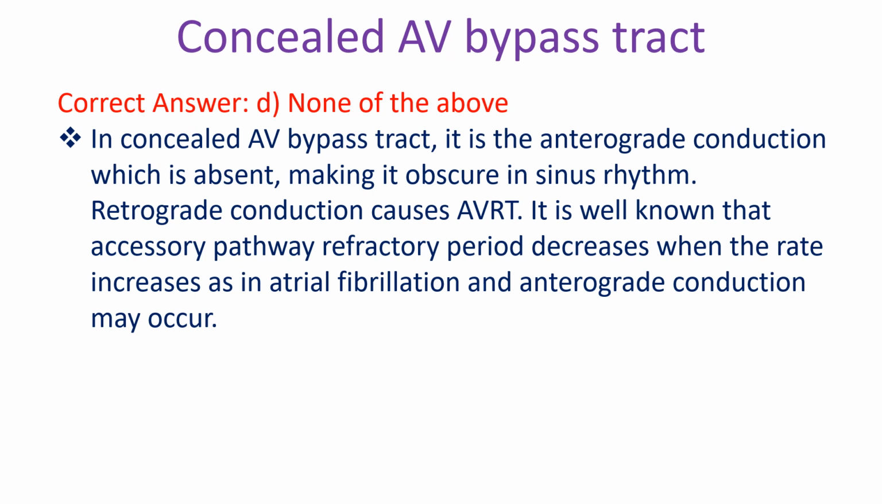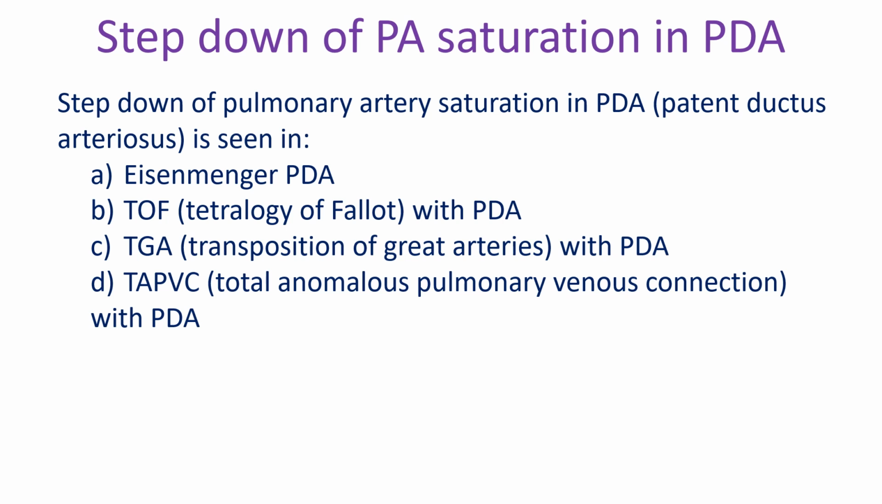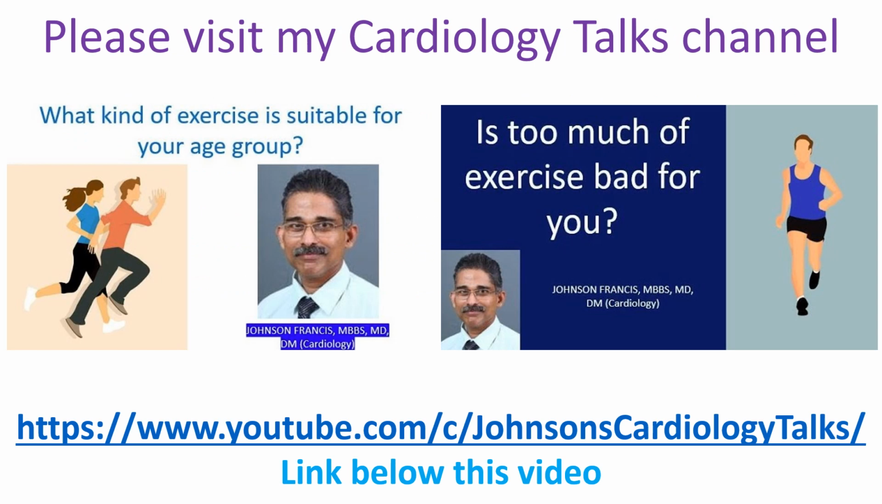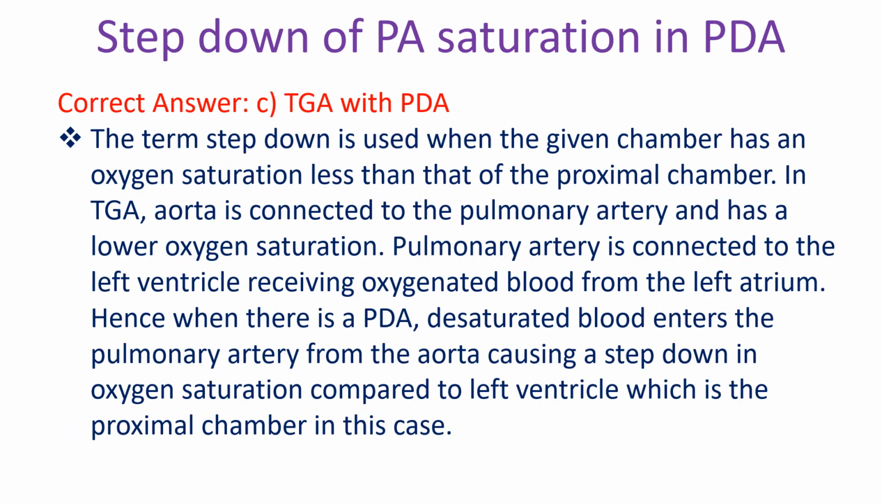Step down of pulmonary artery saturation in patent ductus arteriosus is seen in: A. Eisenmenger PDA, B. Tetralogy of Fallot with PDA, C. Transposition of great arteries with PDA, D. Total anomalous pulmonary venous connection with PDA. Correct answer C. TGA with PDA.